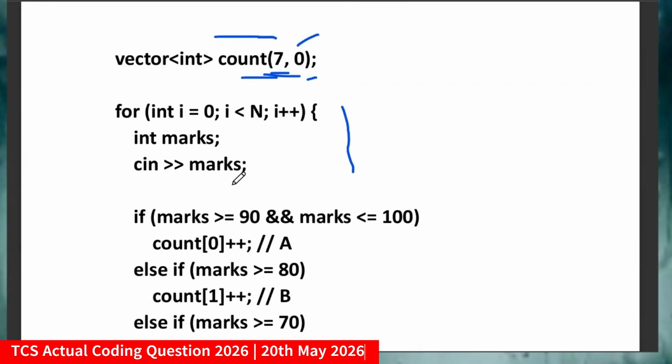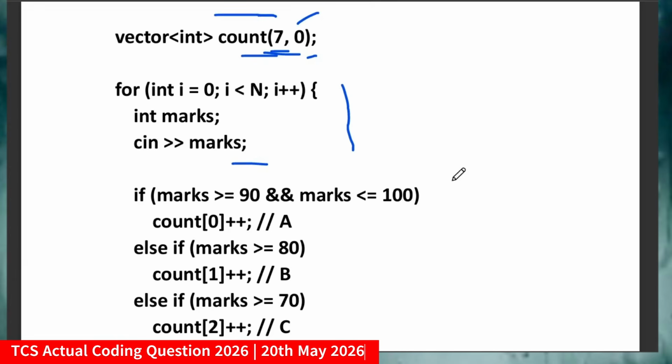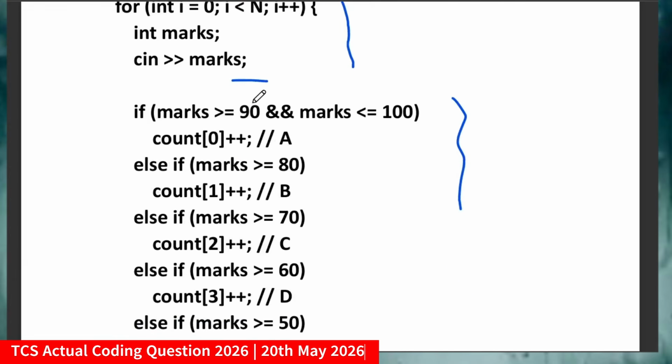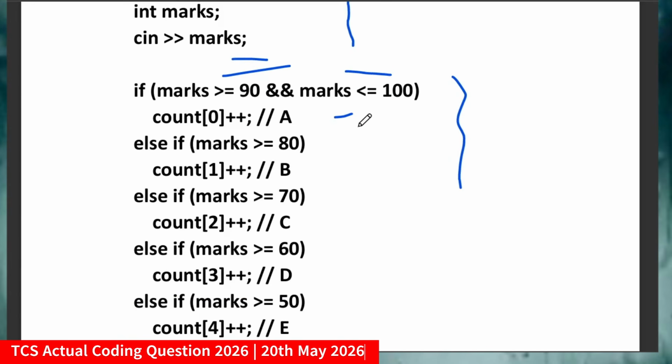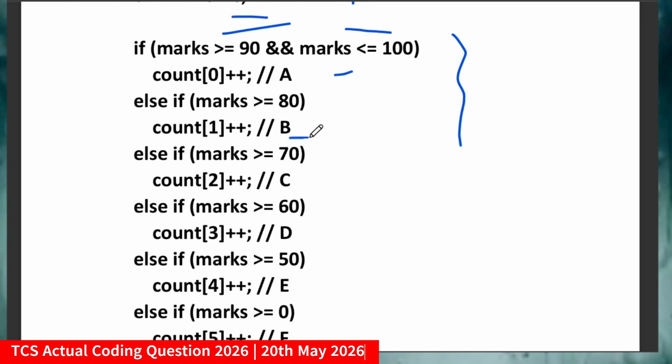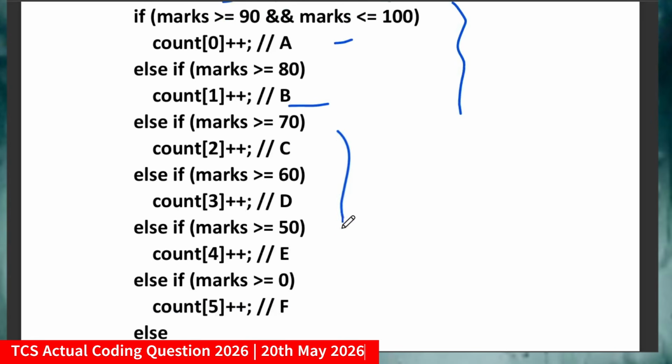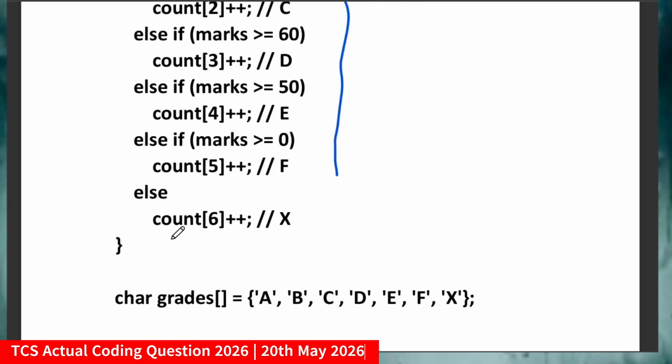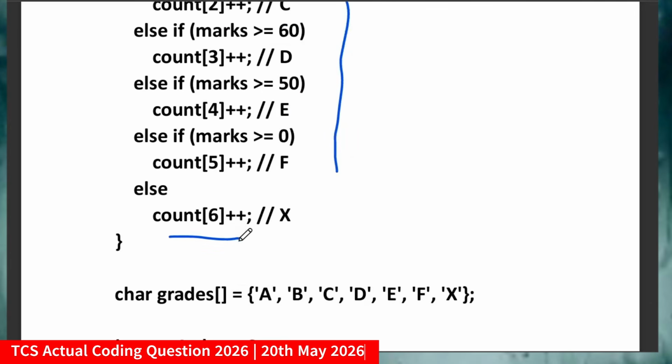Now I will take the input, and accordingly I will handle the cases. Like if marks greater than or equal to 90 and marks less than or equal to 100, count[0]++. Else if marks greater than or equal to 80, count[1]++, which will represent B, and correspondingly I will do the rest. And the last condition, else count[6]++.